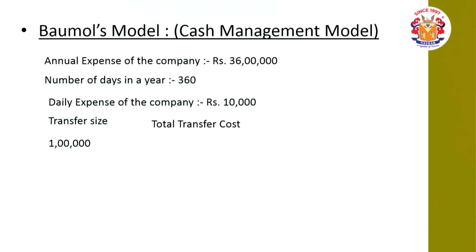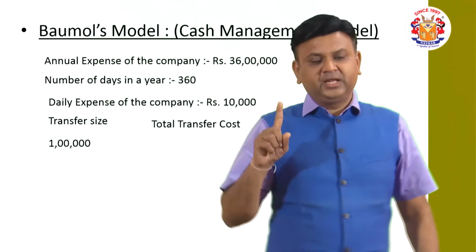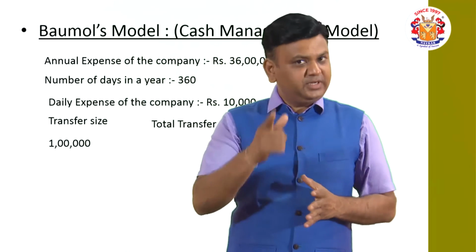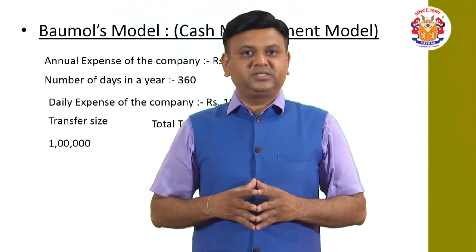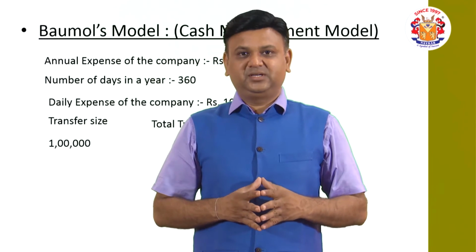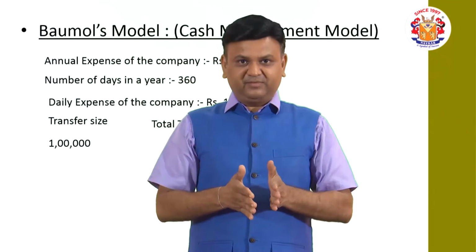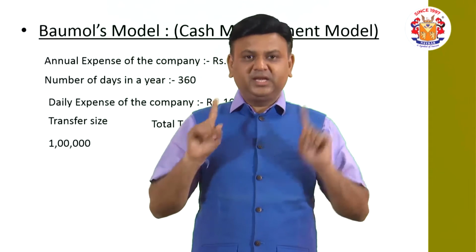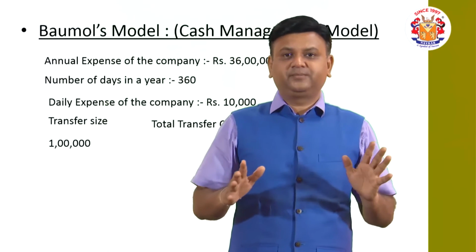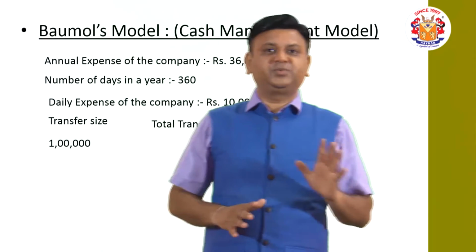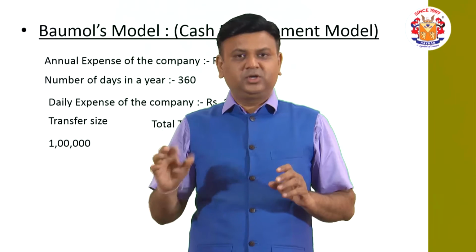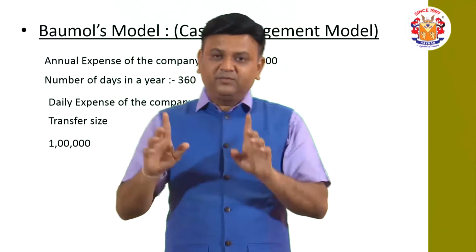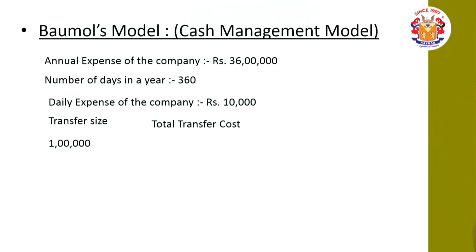Suppose you keep the transfer size of 1 lakh rupees. Now what will happen? 36 lakhs divided by 1 lakh. So how many times are you required to transfer the funds? Correct, 36 times. So you are required to do the transfer 36 times in a year. Every time you incur an expense, that is the cost per transfer. So 36 times the cost per transfer, the product of both will give the total transfer cost.